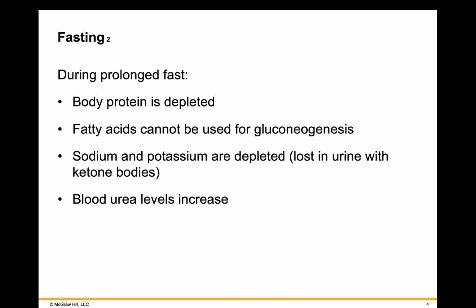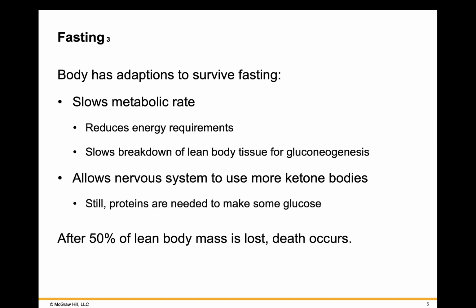We start to see depleted levels of sodium and potassium, which are also lost in urine with ketone bodies, and we are starting to see an increase in levels of blood urea. Now, the body has adaptations to survive fasting. One is a decrease in the metabolic rate.